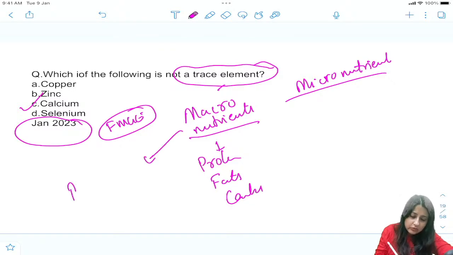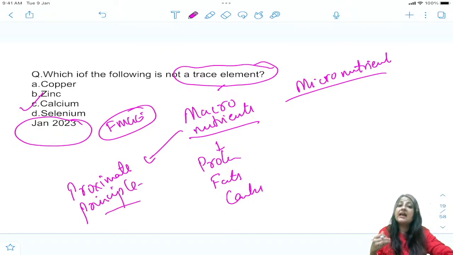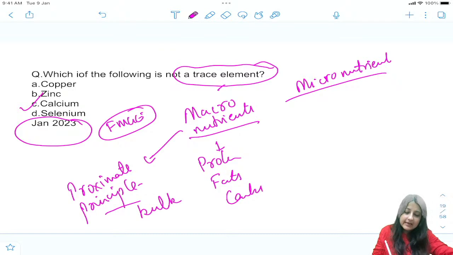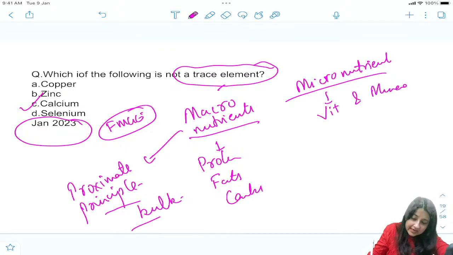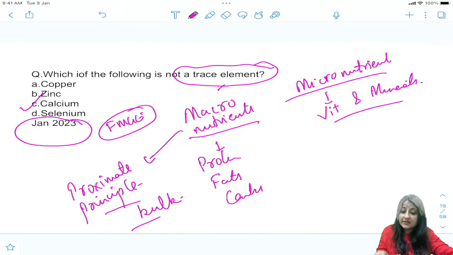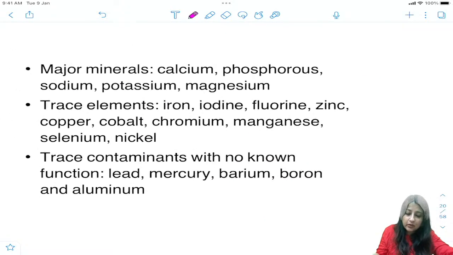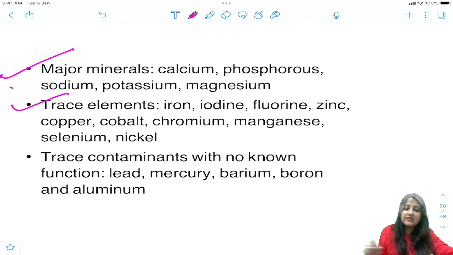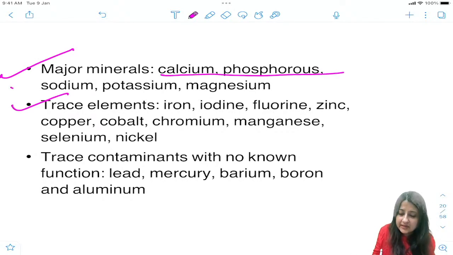They are also known as proximate principle of our diet. ठीक है, proximate principle. They are required in bulk. Okay, but micronutrients is vitamins and minerals. Now when you talk about minerals, in minerals you have major minerals and trace elements. Okay, this is important. So when I talk about major minerals, it is calcium, phosphorus.